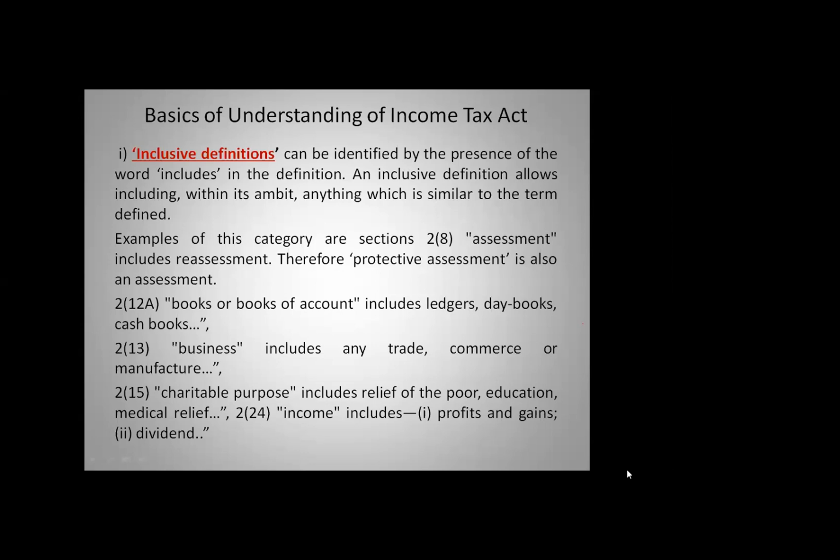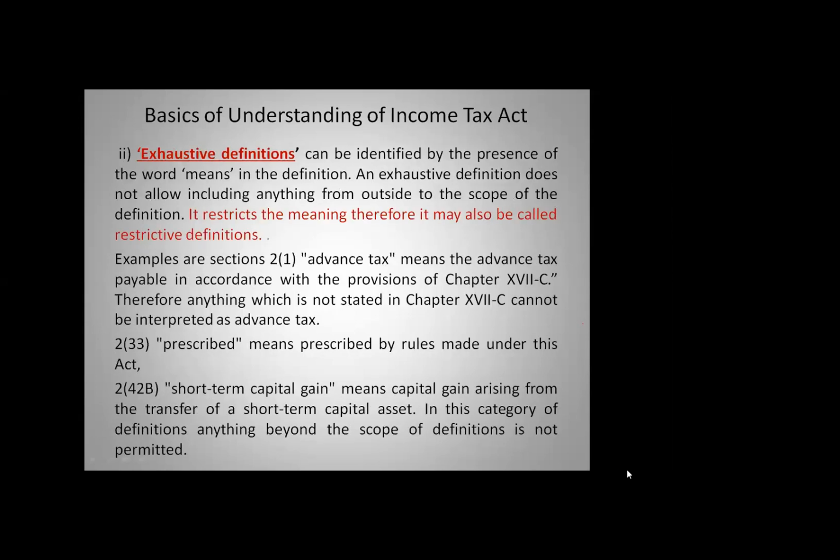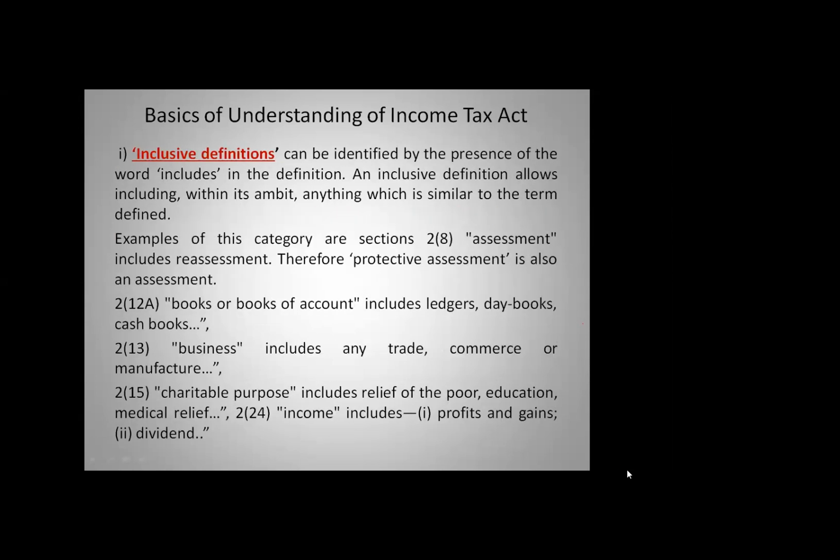Likewise, in section 2 clause 15, charitable purpose includes relief of the poor, education, medical relief. Then section 2 clause 24, income includes profit and gains, dividend, everything. So whenever you find the word includes, it is called inclusive definition.